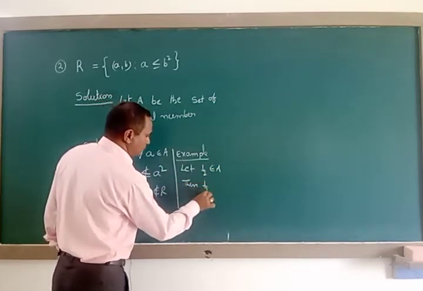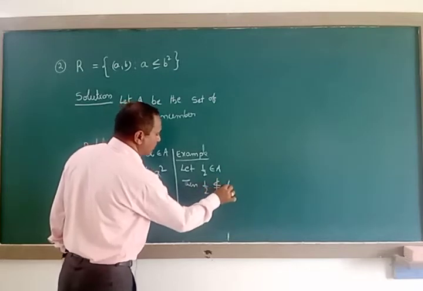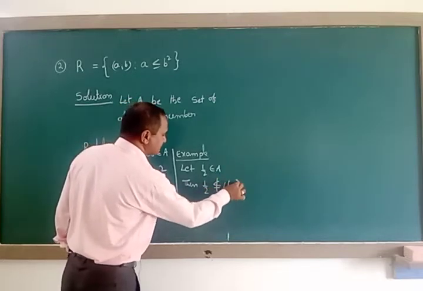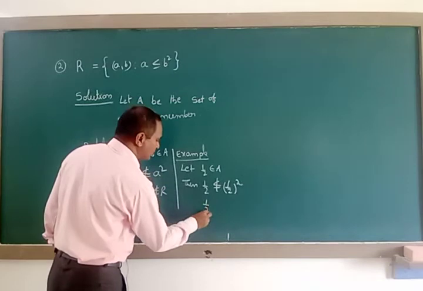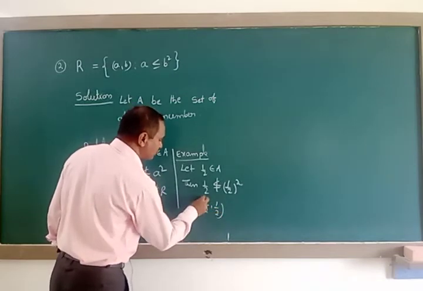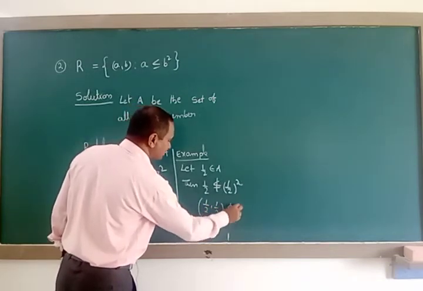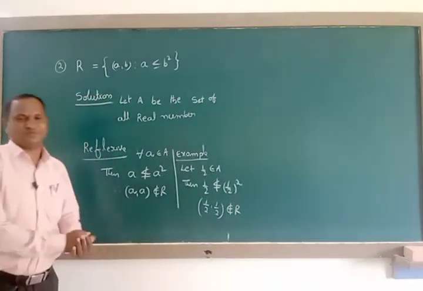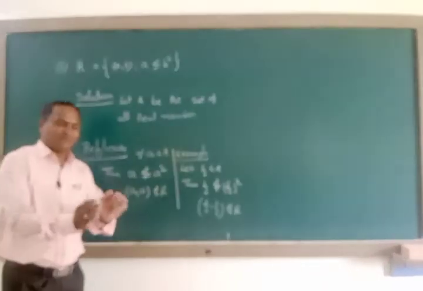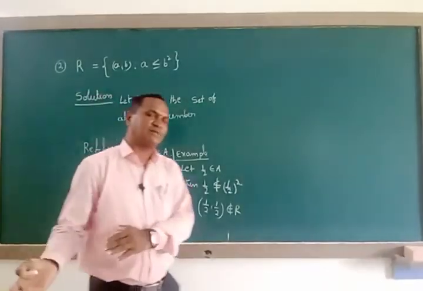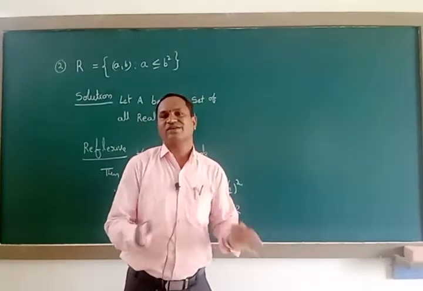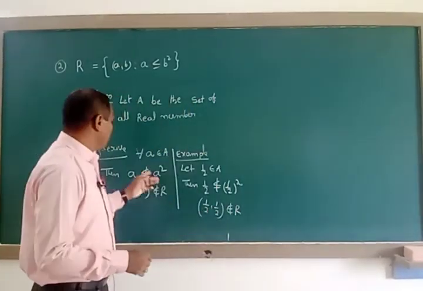Then 1/2 is not less than or equal to (1/2) squared. Check it. Therefore, (1/2, 1/2) does not belong to capital R. That's why it is not reflexive. For some real numbers it holds, for some real numbers it does not. In that case we can't say it is reflexive. That's what we mentioned here.